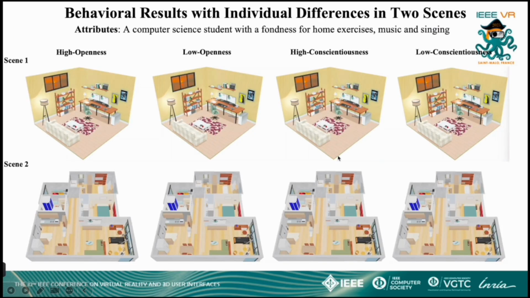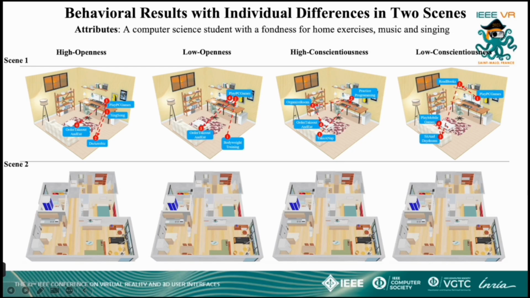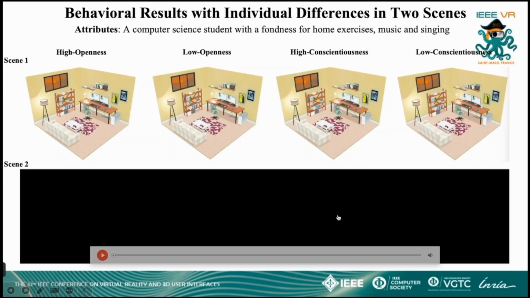In this experiment, we focused on 2 key personality traits: openness and conscientiousness. We applied this approach to 2 distinct 3D home environments and defined 2 contrasting personality types for each trait, generating 2 sets of personality combinations. Subsequently, we predicted the full-day behavioral sequences of virtual agents exhibiting these 4 personality types in both scenarios. All 4 virtual agents were assigned the same attributes: a computer science student who enjoys home workouts, music, and singing.